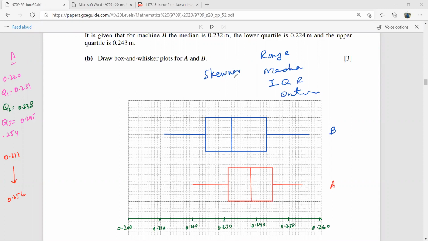Which data looks more symmetrical, where there is no skewness? A. A looks like evenly poised data, because the median looks to be right in the middle of this box. And the box B here is showing positively skewed data because there are more values over here as compared to this. Okay. So there are so many things I have told you. You can write any two of these.